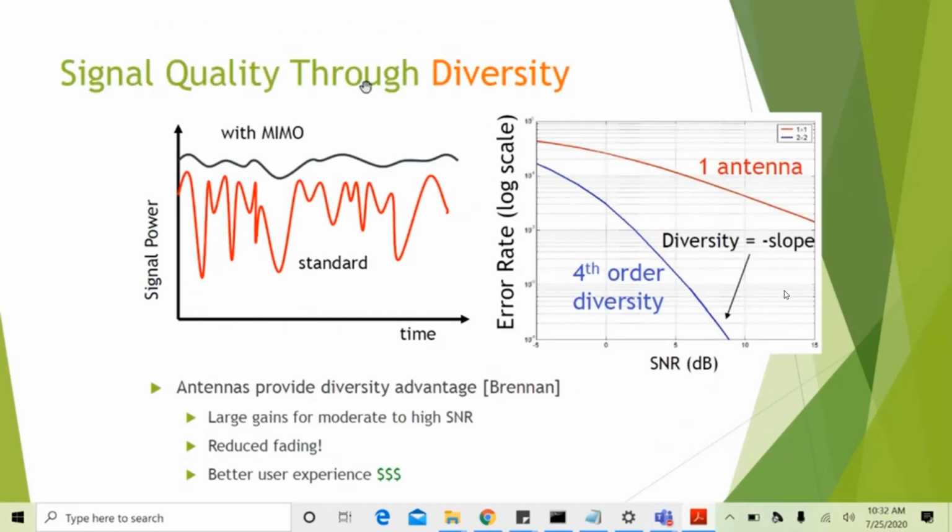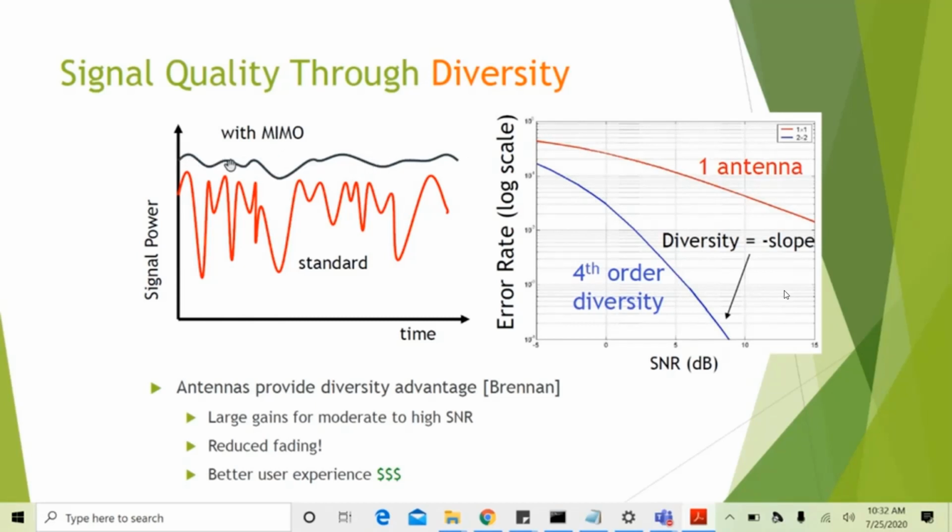This is signal quality through diversity. This red curve represents the signal received with a single transmit antenna and single receive antenna, and this black one represents the signal power with MIMO. Okay, yeah, sorry, it's actually 2 by 2 MIMO. Okay, 2 by 2 MIMO, we are getting this one.